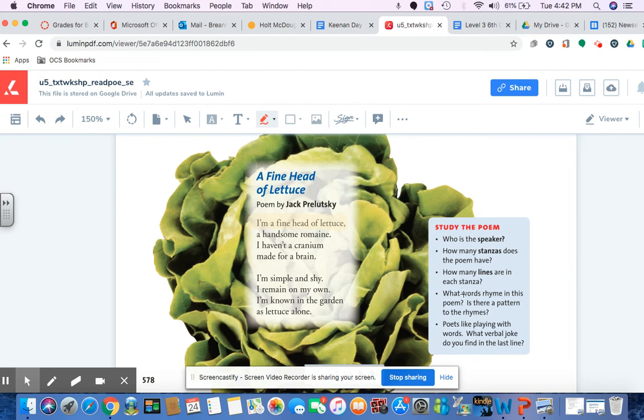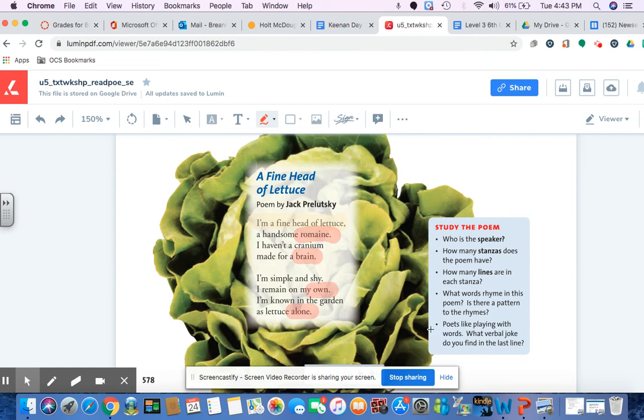The next question says, what words rhyme in this poem, and is there a pattern to the rhymes? So if you're looking at words that rhyme, two things jump out to me. Remain and brain in the first stanza. They both rhyme. Remain is in the second line, while brain is in the fourth line. In the second stanza, same exact pattern. Own, last word in the second line, rhymes with alone, which is the last word in the fourth line.